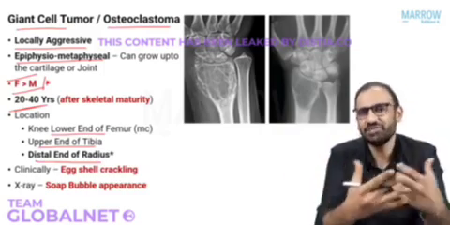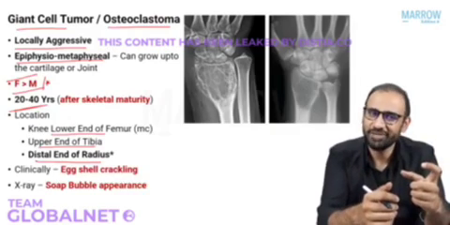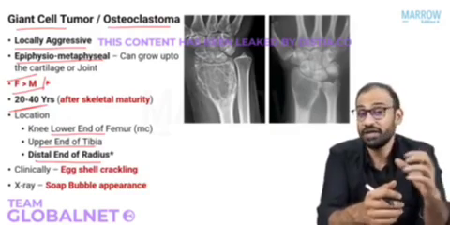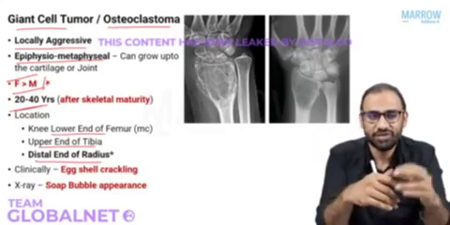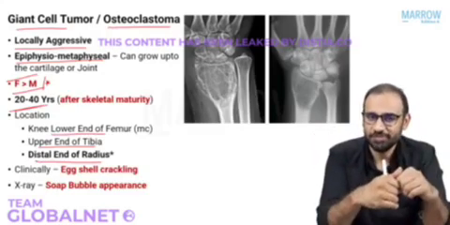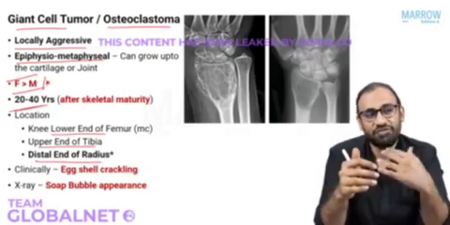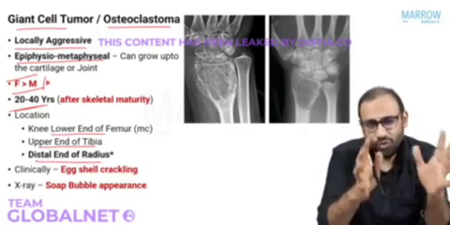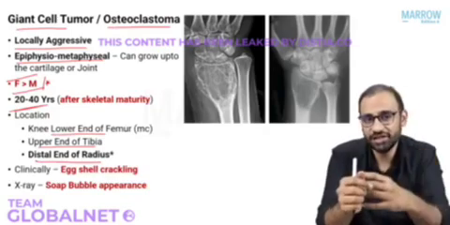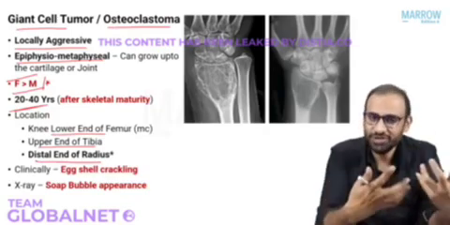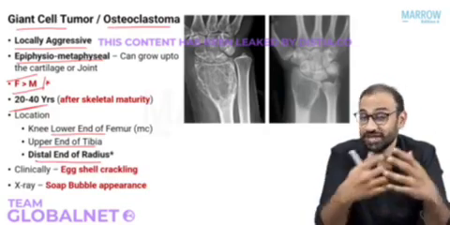Sometimes there are classical presentations that you can pick up on exam just by knowing what they are expecting of you. For example, if they show you an X-ray of a wrist of a child, you know that they are trying to show you rickets. For example, they'll show you a fracture of the distal of the radius. Most of the times they're trying to show you Colles fracture. Similarly, if they show you a lesion at the distal of the radius, most of the times they're showing you giant cell tumor. That's how classical it is.